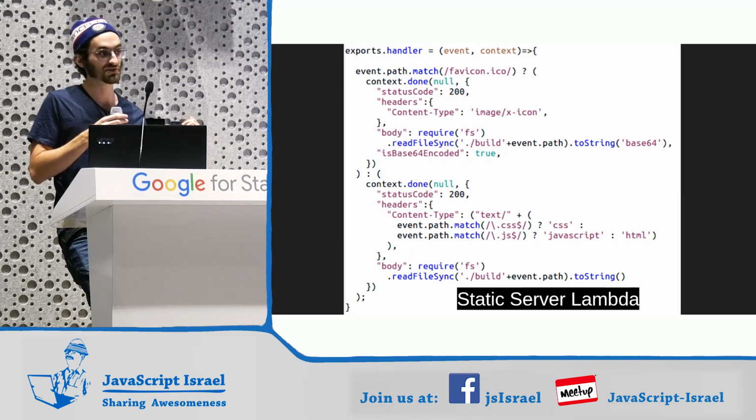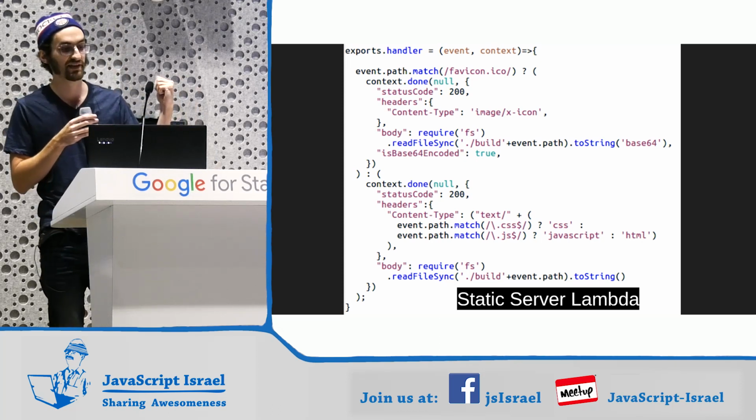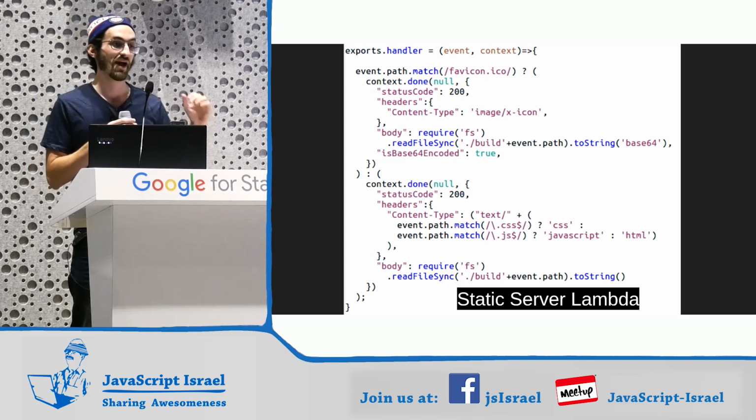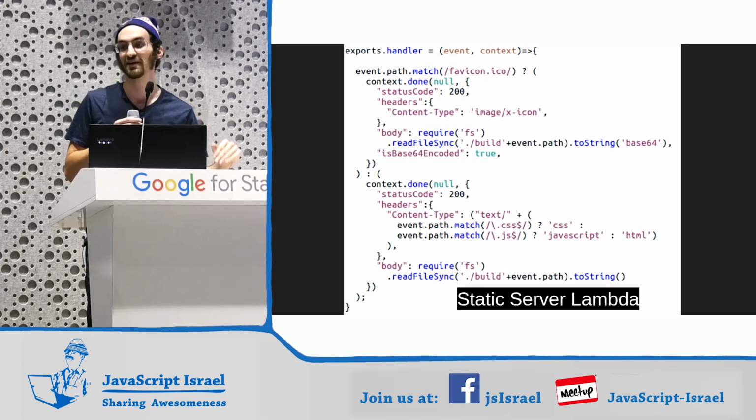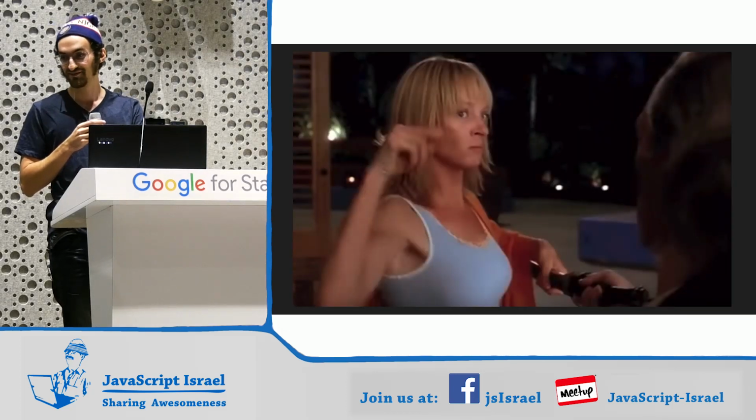I feel bad, the code is a little bit WET, like why everything twice? But we needed to base64 encode the favicon, and I will not admit how long it took me to get my favicon working. So we're going to do our demo.